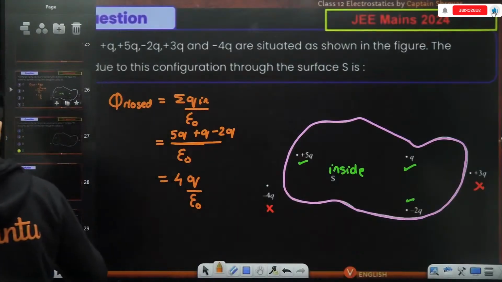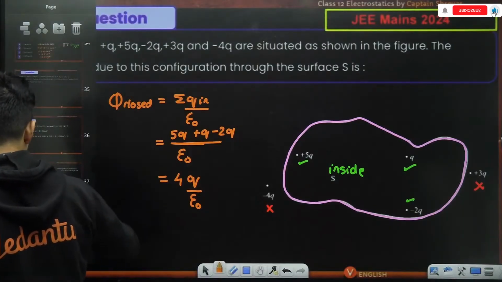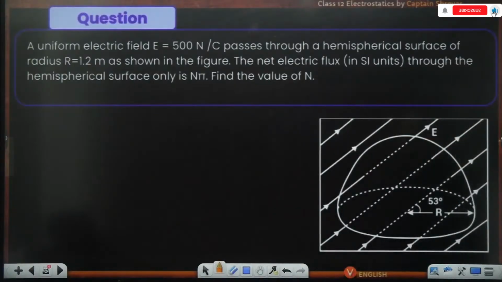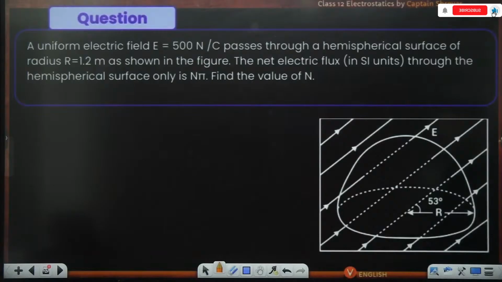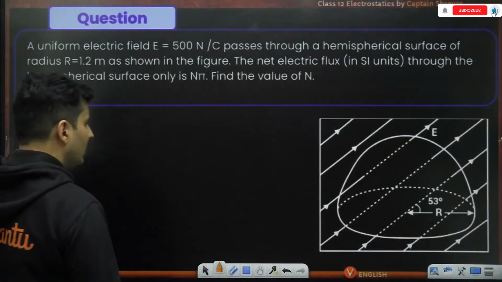Let's do another question coming up on your screen. Here it is. A uniform field passes through a hemispherical surface of some radius as shown in the figure. The net flux through the surface is how many times pi? Very interesting. A uniform field passes through a hemispherical surface as shown in this figure. So what is the flux passing through that surface in terms of pi?